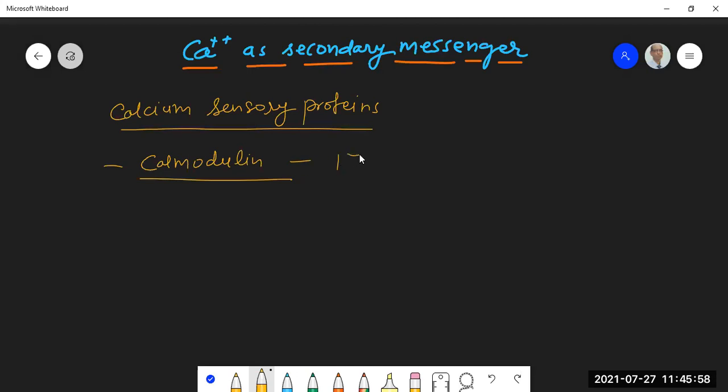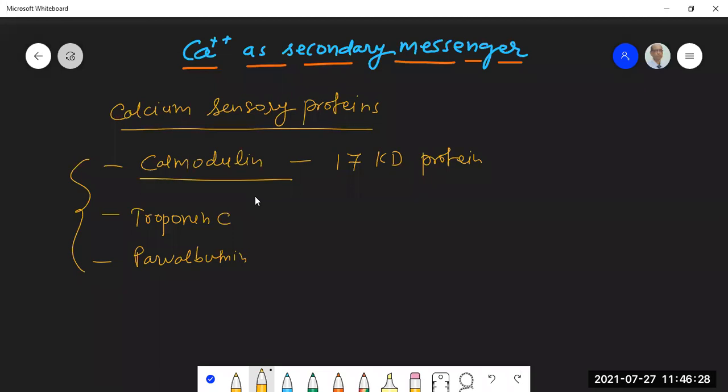It's a 17 kilodalton protein, a small molecular weight protein, responsible for sensing the level of calcium. There are other calcium sensory proteins also, for example troponin C and parvalbumin. But in humans, calmodulin plays the most significant role. It is the most common calcium sensory protein present in the cytoplasm.